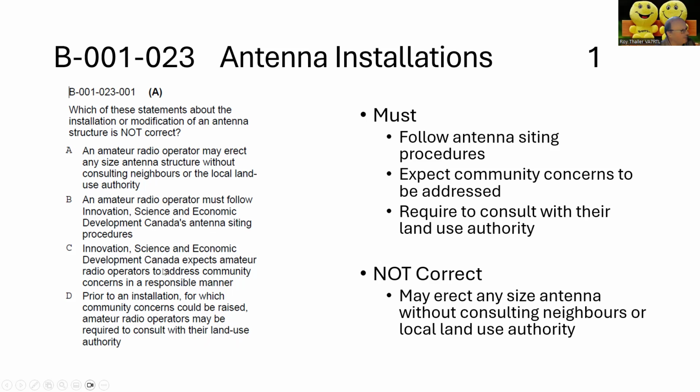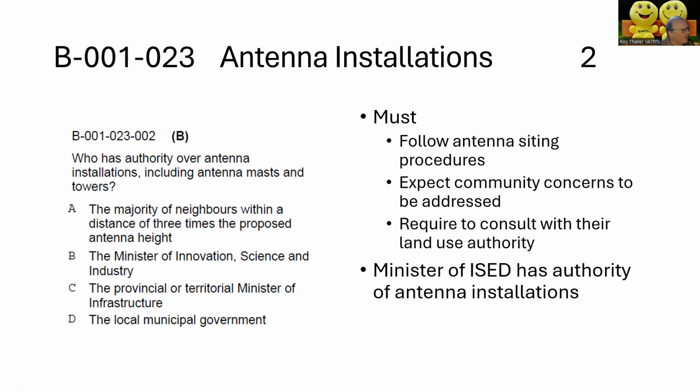That is correct. So the statement that's not correct is A, an amateur radio operator may erect any size antenna structure without consulting neighbors or local land use authorities. So this statement is not correct. Who has the authority over antenna installations, including antenna masts and towers? So the ultimate authority will be the Minister of Innovation, Science, and Industry.